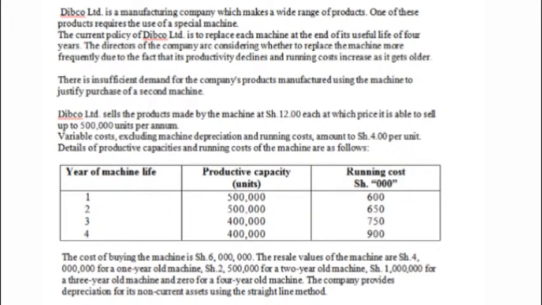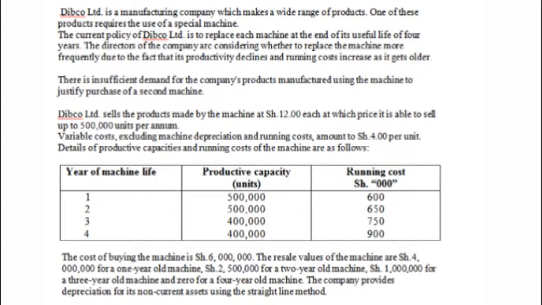When you buy a machine and it is new, maintenance costs are lower. But as it grows older, the cost of running the machine, the maintenance costs, increase. So the directors of the company are considering whether to replace the machine more frequently, say after 1 year or after 2 years.